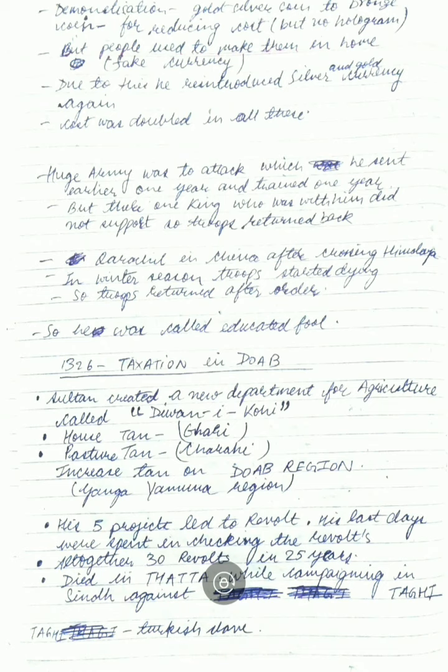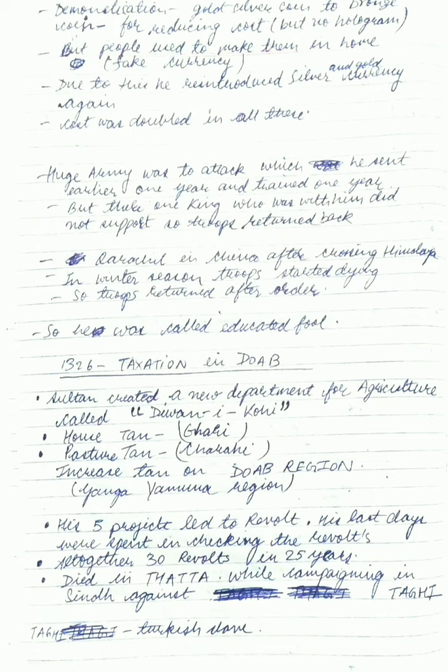Now in 1326, as there was an increase in taxation in Doab, Sultan Muhammad bin Tughlaq created a new department for agriculture called Diwani Kohi. They collected house tax, that was called Ghari, derived from Ghar, and they also created the pasture tax, that is Charahi, derived from Charaha. So there was an increase in tax on the Doab region, in the Ganga and Yamuna region.